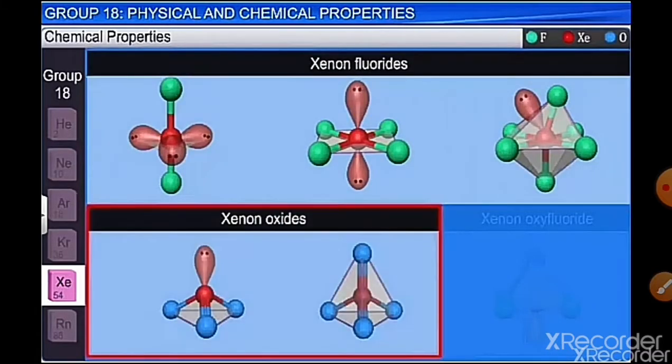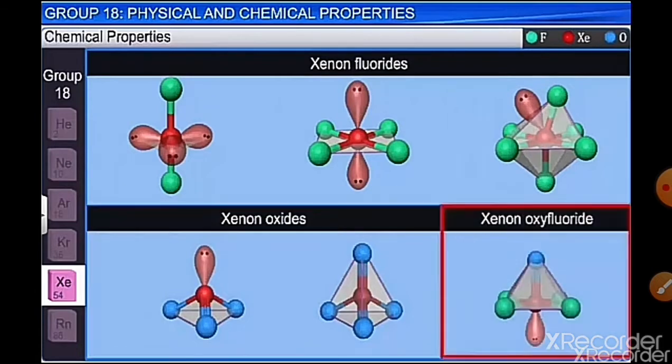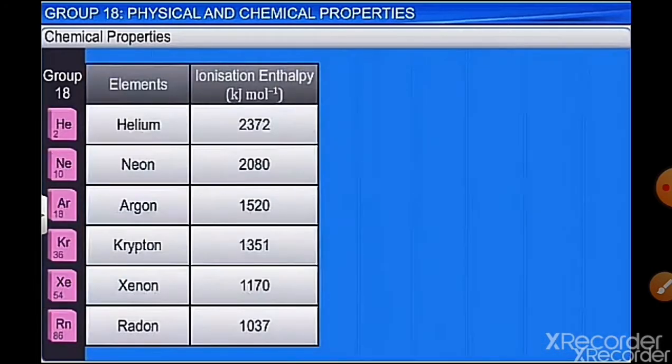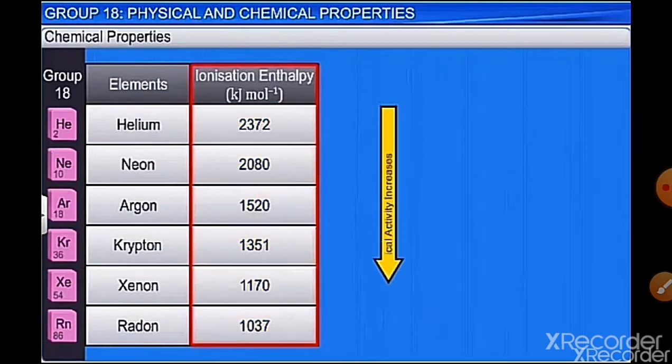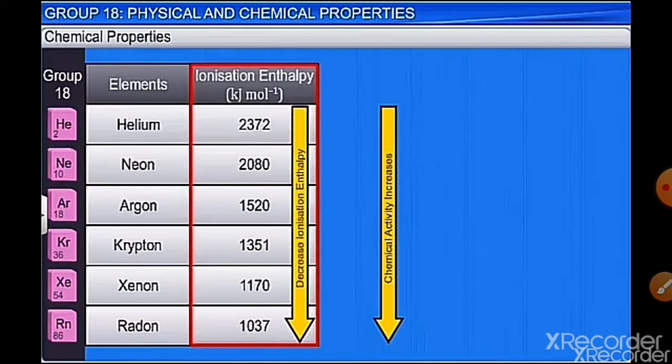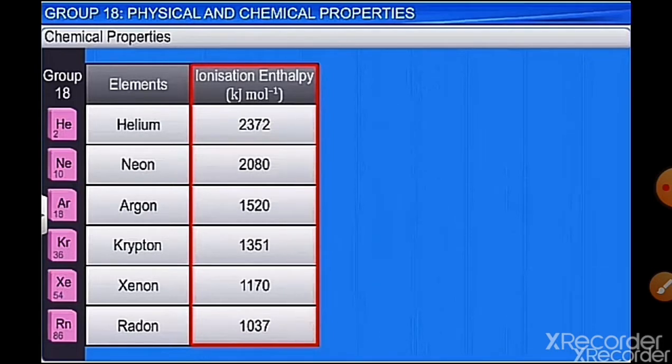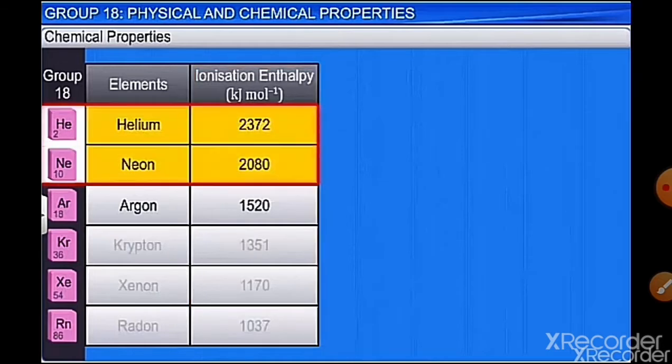It combines with oxygen to form xenon oxide, and also xenon oxyfluoride, that is, it will combine with oxygen and fluorine to form compounds. So xenon has lower ionization enthalpy, though higher than radon. So xenon has more ability to react because of low ionization enthalpy. So a decrease in ionization enthalpy increases its chemical activity. So chemical activity is more because of the ability to lose an electron from the outer shell, and that is more in the case of Xe.